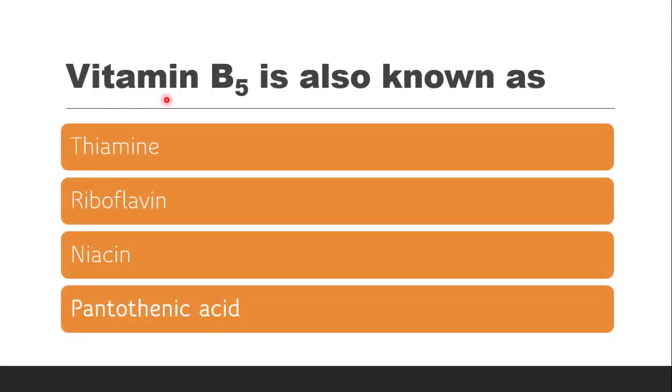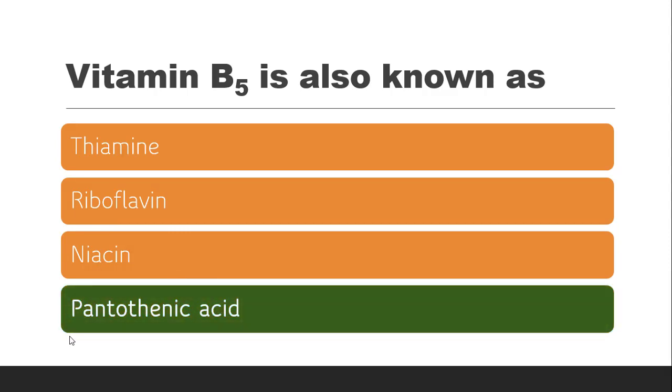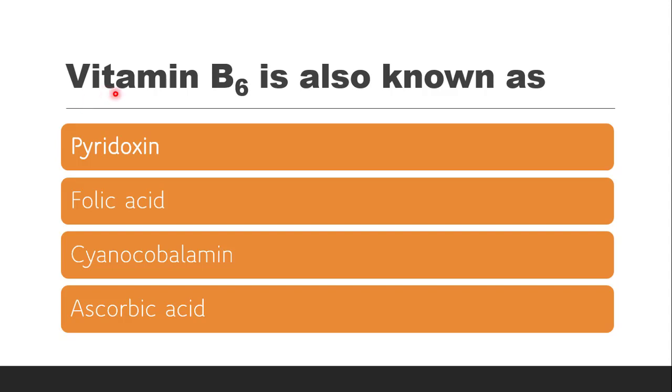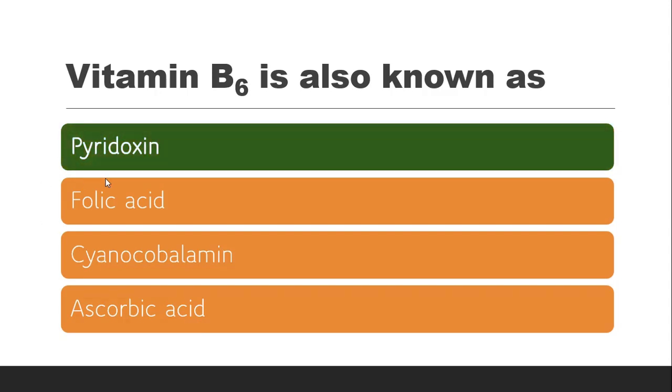Next question is vitamin B5 is also known as, whether it is thiamine, riboflavin, niacin, or pantothenic acid. The correct answer is it is pantothenic acid. 5 is penta. It is very much clear from the name. Next question is vitamin B6 is also known as, whether it is known as pyridoxine, folic acid, cyanocobalamin, or ascorbic acid. The correct answer is it is also known as pyridoxine.